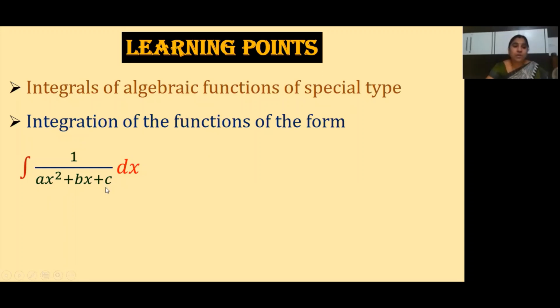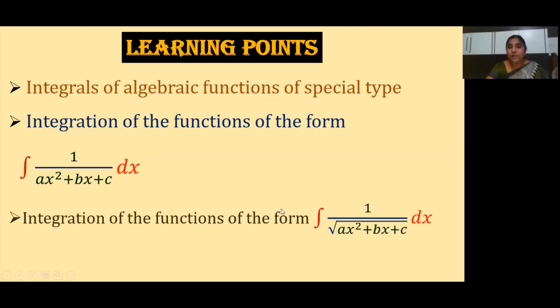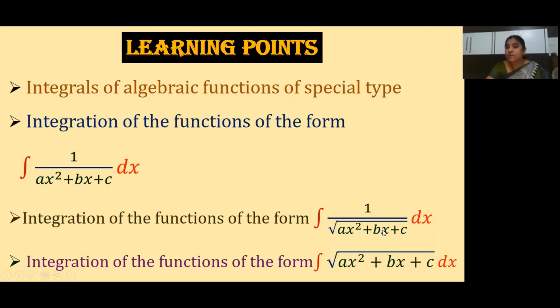And next, integration of the functions of the form integral 1 by under root of ax square plus bx plus c into dx. And another one is what? Integration of the functions of the form under root ax square plus bx plus c into dx. If you observe here, the under root of ax square plus bx plus c term is in the denominator, children, whereas in this integral it is in the numerator only.